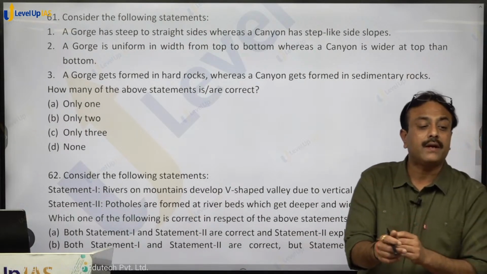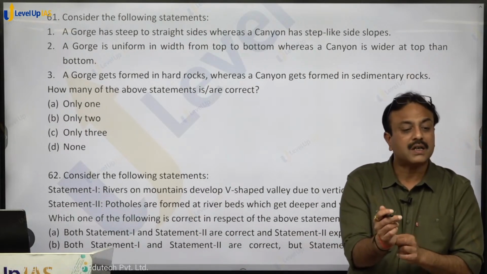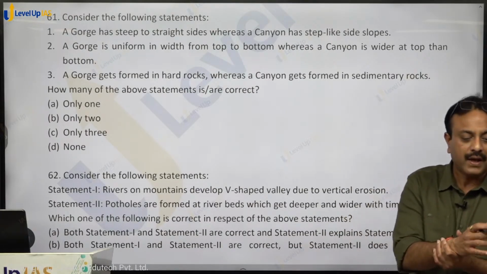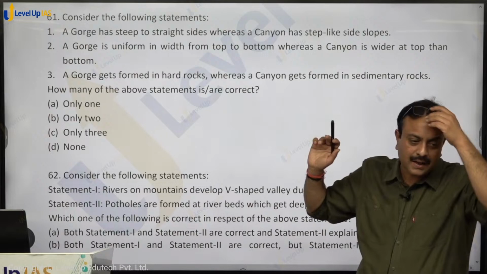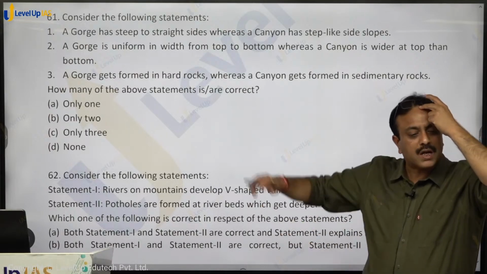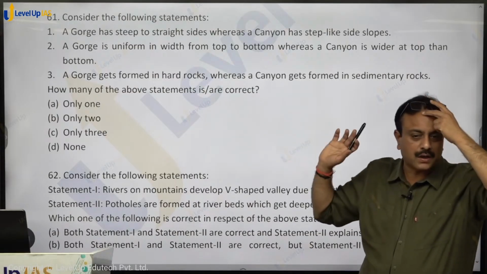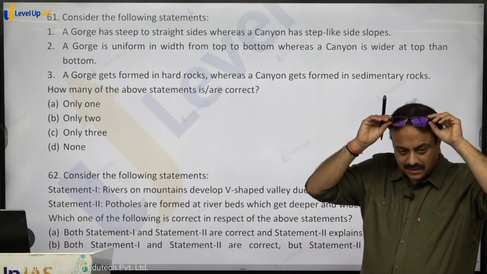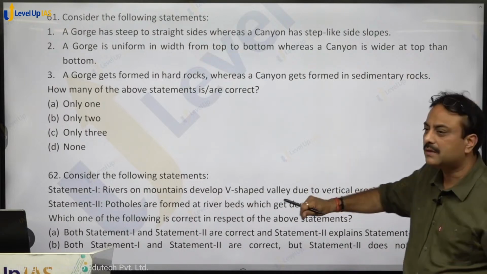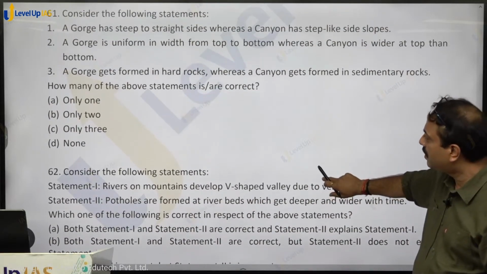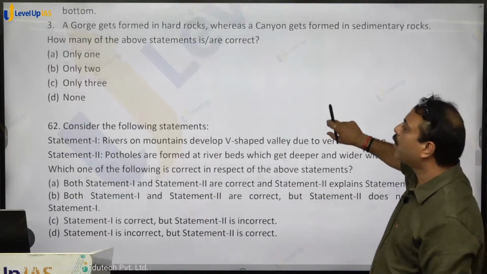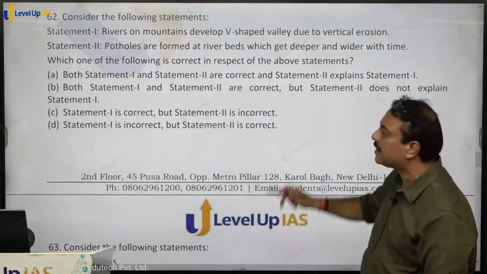The rivers are not having enough amount of water. Rivers are comparatively having seasonal character or comparatively less amount of water. That results in the formation of canyon. Canyon is a feature of dry climate, semi-arid. Gorge is a feature of humid climate. बहुत सारा पानी होगा gorge में, यहाँ पे पानी कम हो जाएगा. Are you getting that? Got your answer? Any other question? So all three are correct. Only three, option C for cat is the right answer.